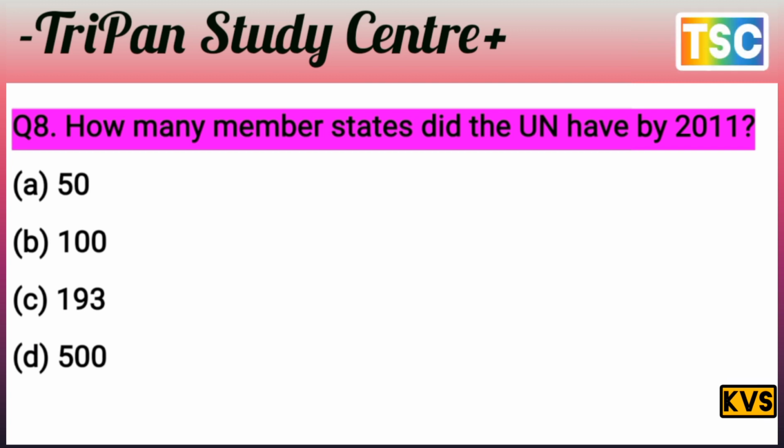The question is clear. How many member states did the UN have in 2011? You know that 50 is nothing, 100 is nothing, and 500 is impossible. But the answer is C. 193 members in 2011. The answer is C. That's important. Let's see the next question here.